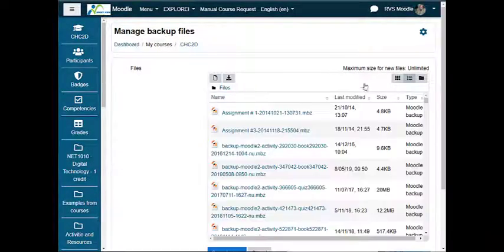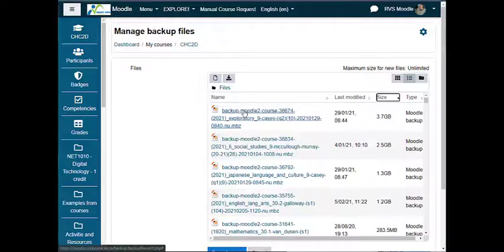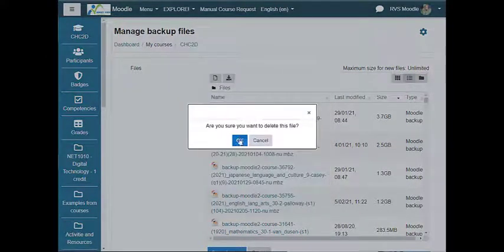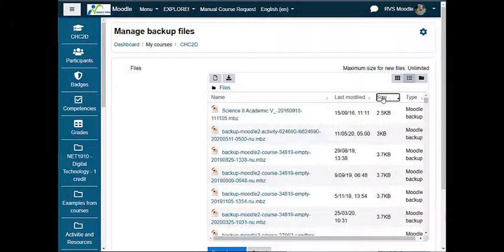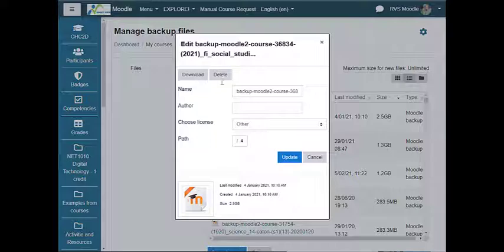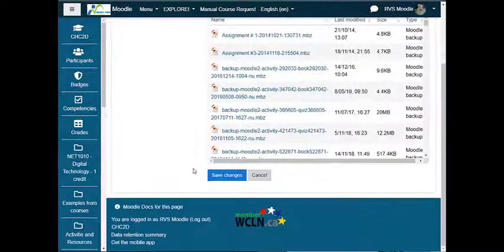I may want to sort them if I have many and bring the largest file on top of my list. Click the link, delete, OK. After you've done that a few times and cleaned up your backup files, don't forget to click Save Changes.